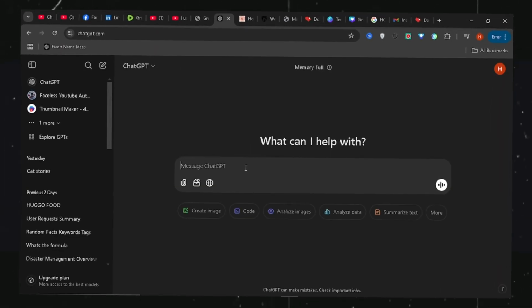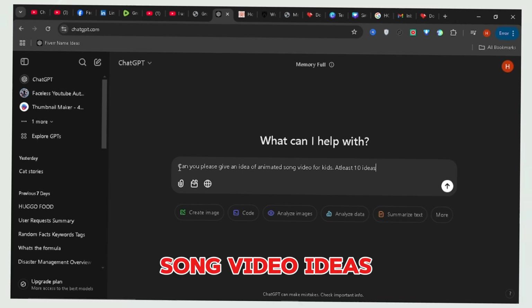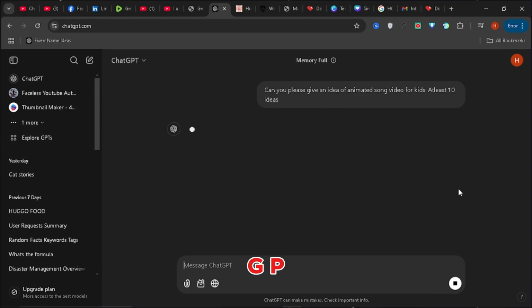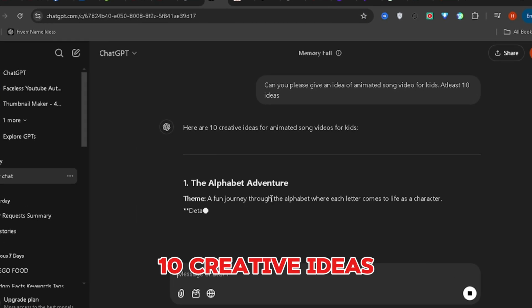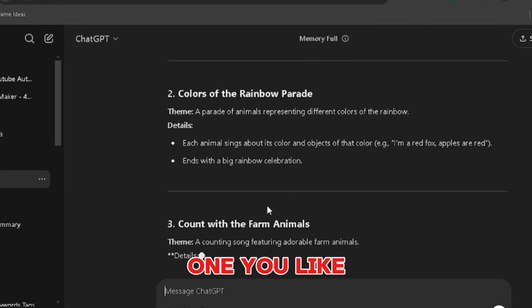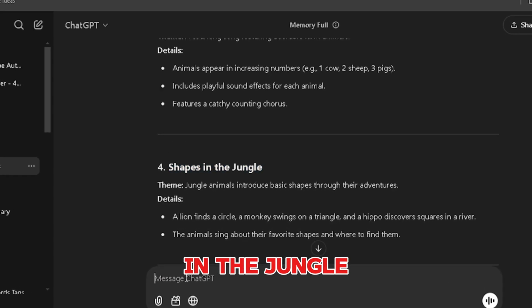First, open ChatGPT and type, "Can you please give me 10 animated song video ideas for kids?" In just a few seconds, ChatGPT will provide 10 creative ideas for your song video. Look through all the ideas and select the one you like the most. For this example, I chose Shapes in the Jungle and copied it.